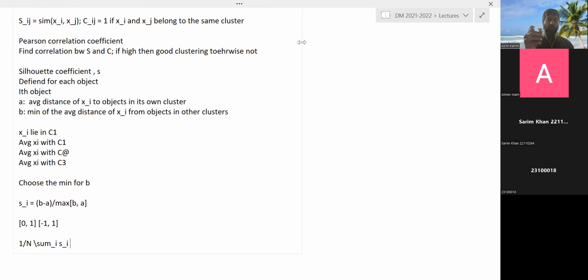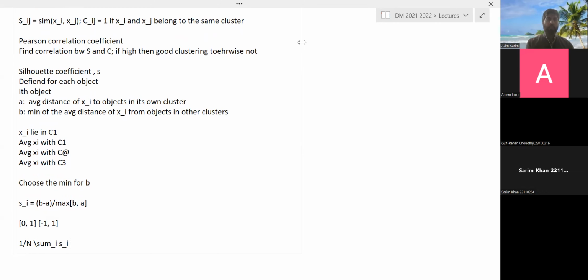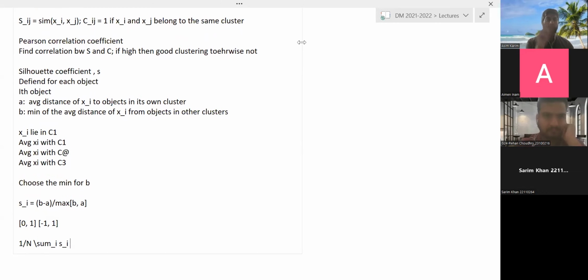So this technique captures both cohesion and separation. A was cohesion: we are looking at distance with objects within the same cluster. B is separation: the distance of the object with other clusters, and we have taken the ratio. Actually, in this case, it's a difference, not a ratio. The ratio was only for normalization. And this is one good thing about this technique.